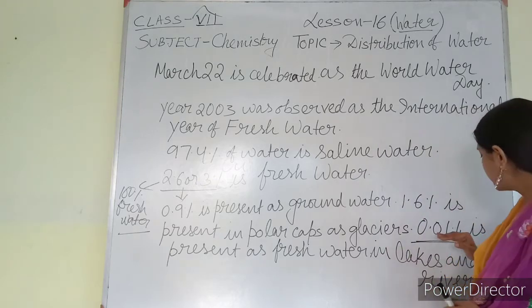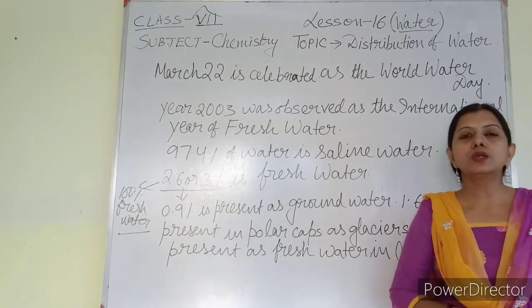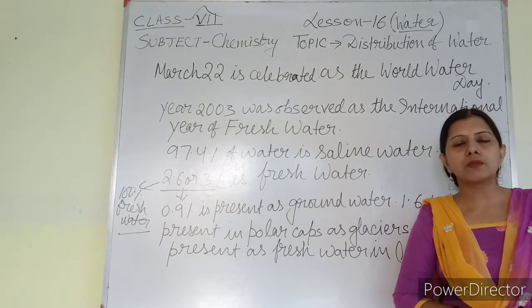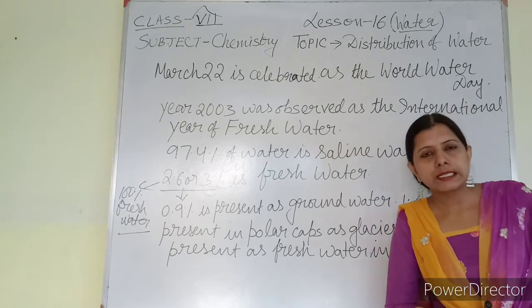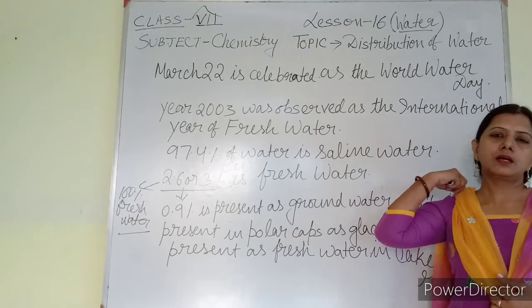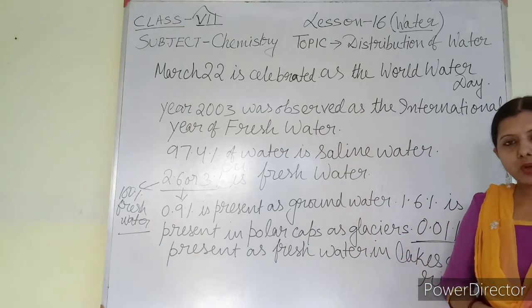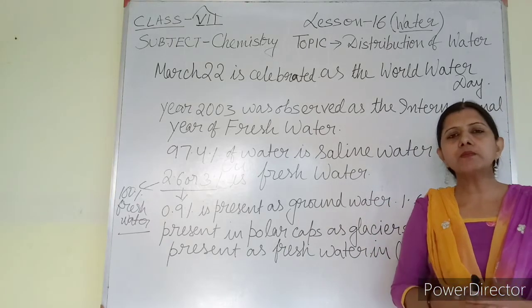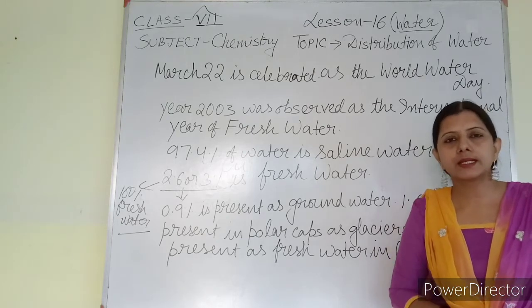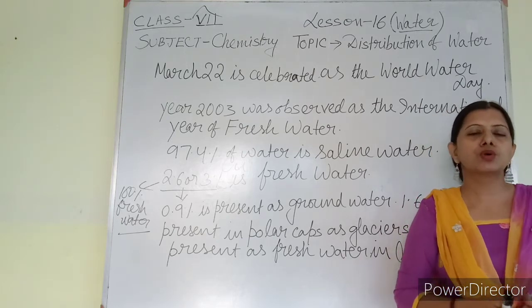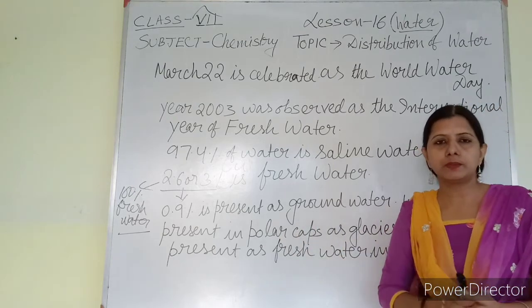But if this water is used judiciously, this amount of water is enough for our survival. But it is we who are not using it properly. Some people consume more water than they need, creating problems for other people.